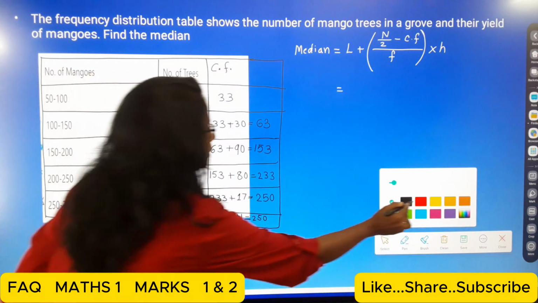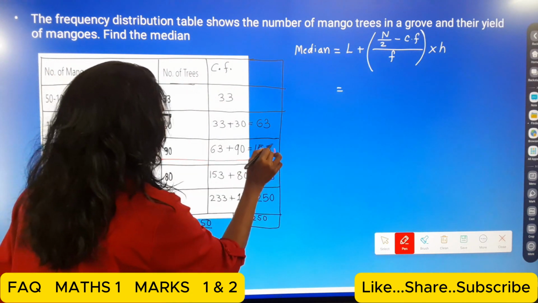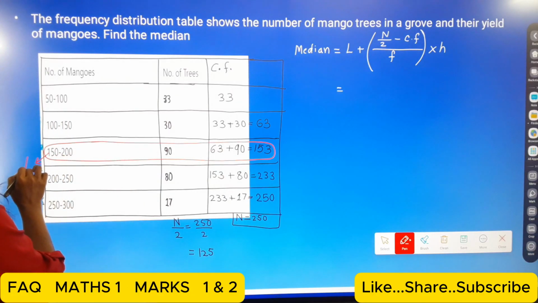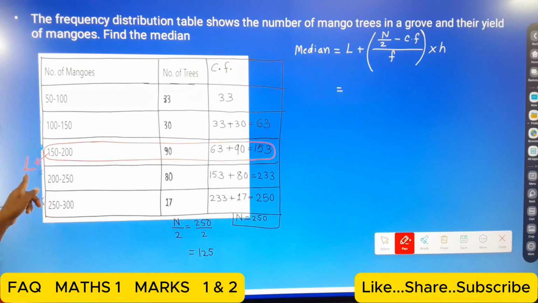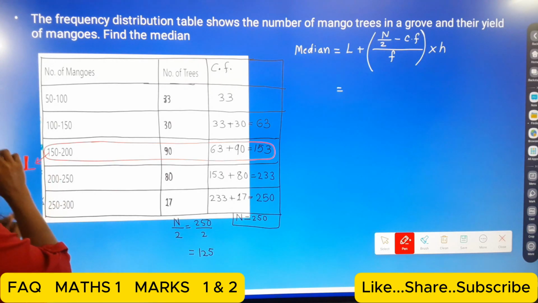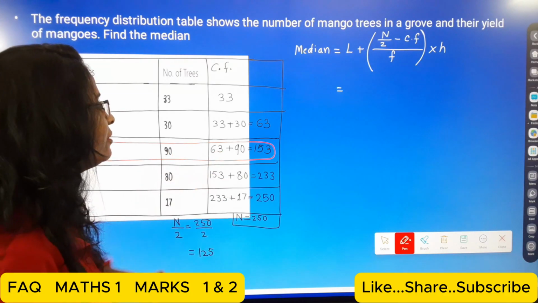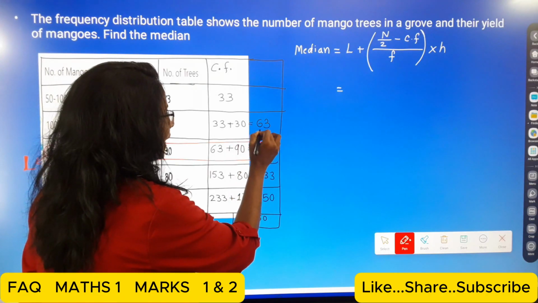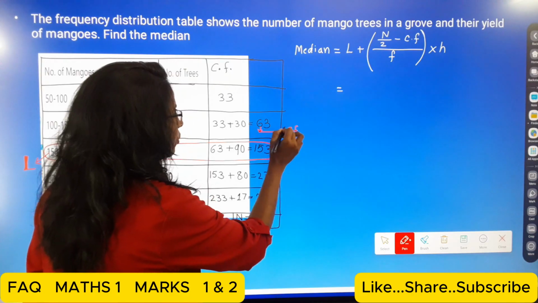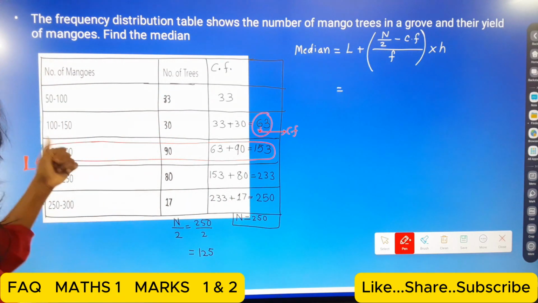We say that this is the median class. We choose this one. So here, this will be the lower class limit. Okay, students, that is the L. Then N we know is 250. The cumulative frequency, that is CF. This 63 is the cumulative frequency. And what about the height, students?